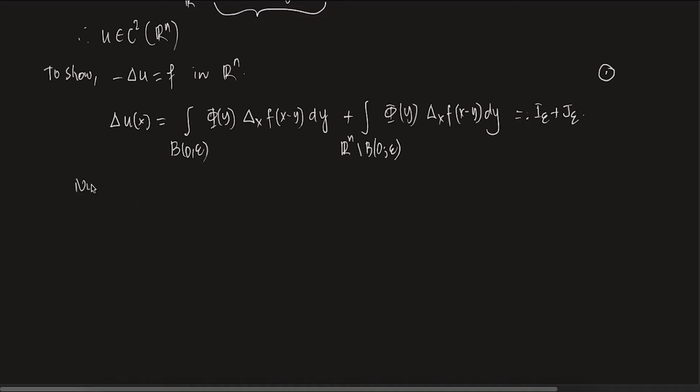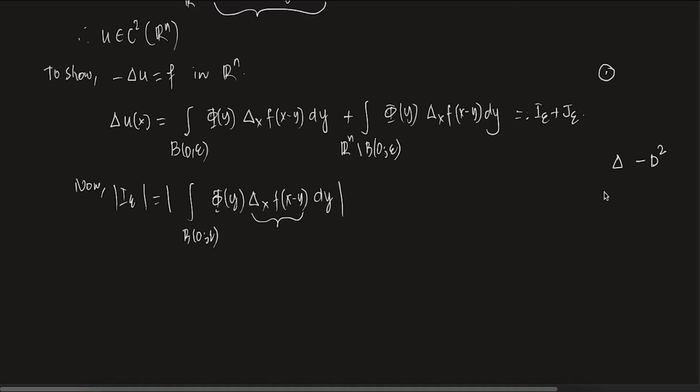So now let's see what I epsilon is. Mod I epsilon is the integral over B0 epsilon of phi of y delta x of f of x minus y dy. See, in this expression f is in C2. So what is the relation between D2 and delta?